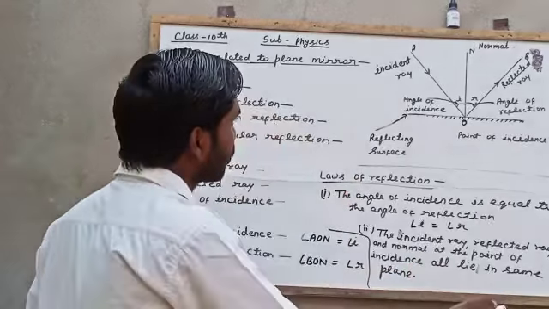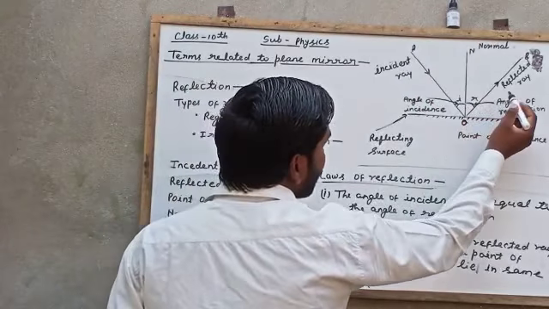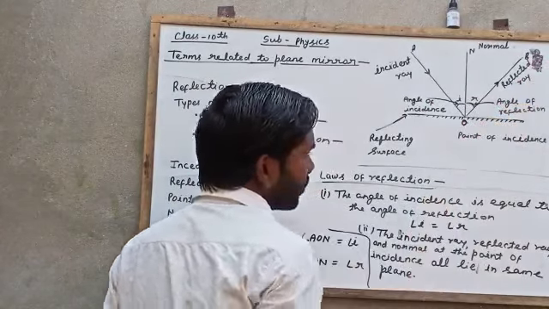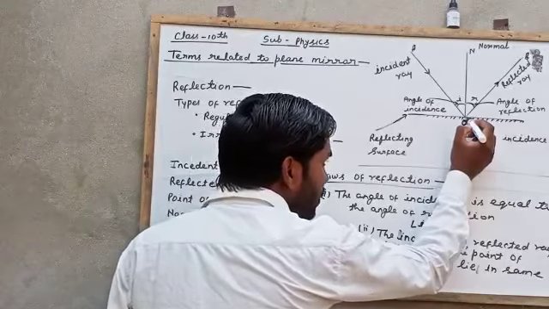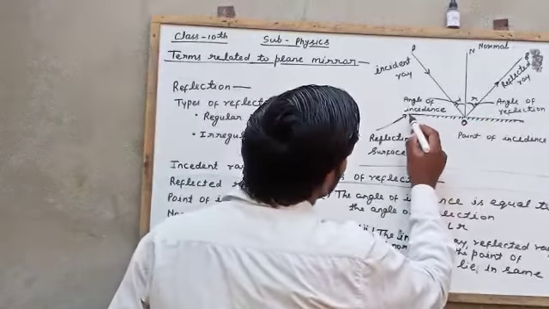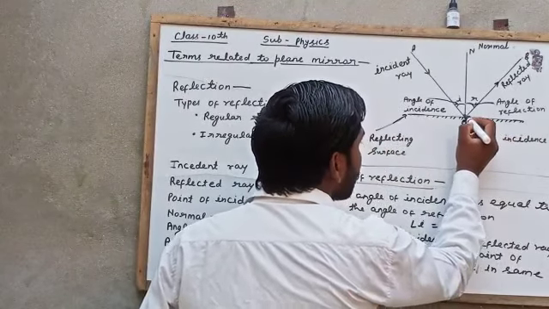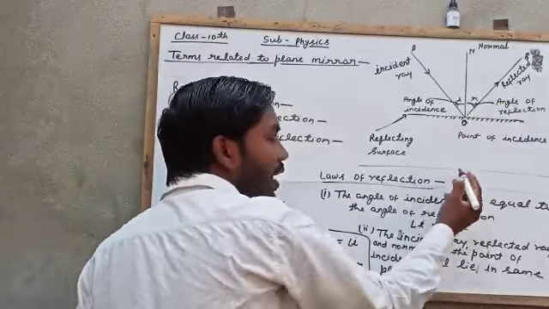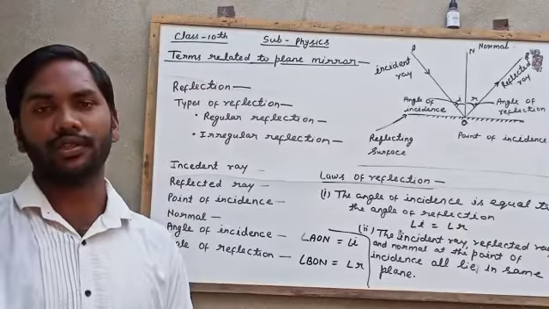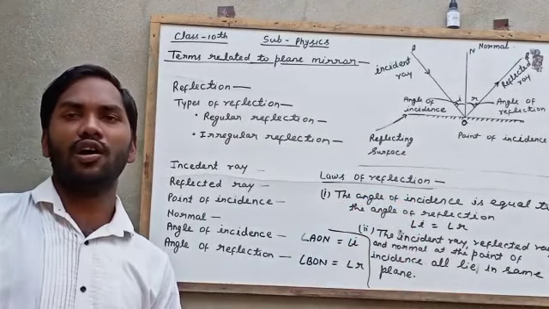You can see here also the incident ray, normal and reflected ray at the point of incidence all lie in the same plane, because here the plane is the reflecting surface. So these three are in the same plane at the reflecting surface. So these two are the laws of reflection.